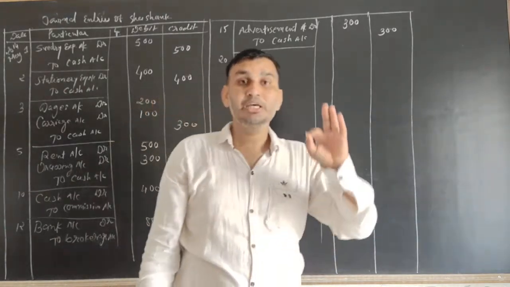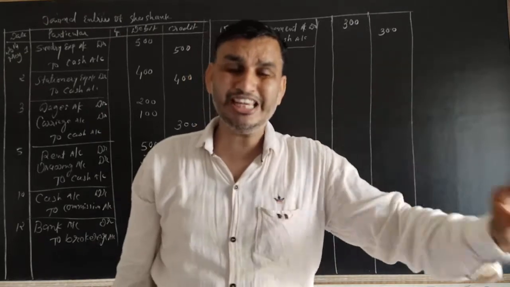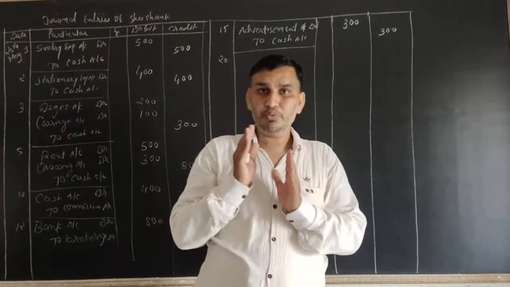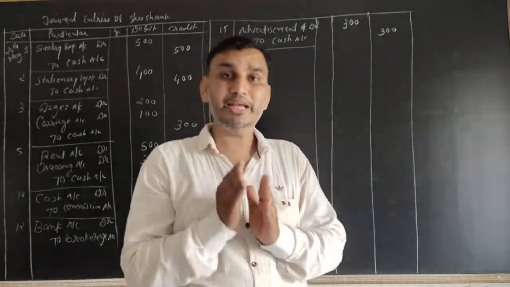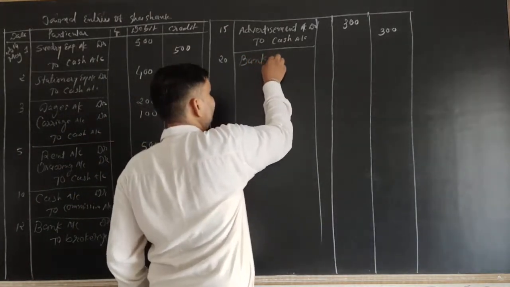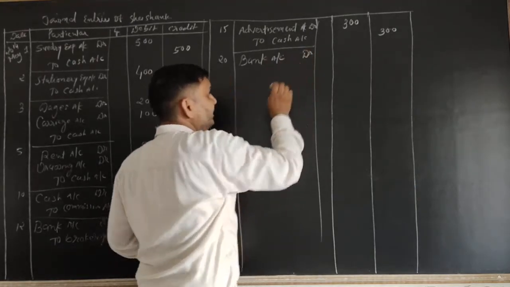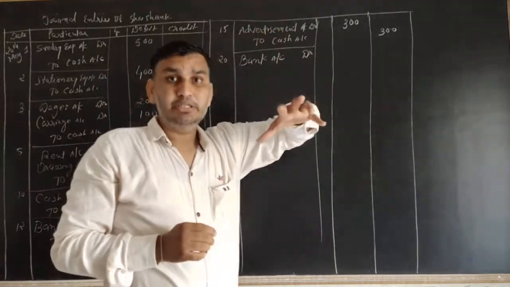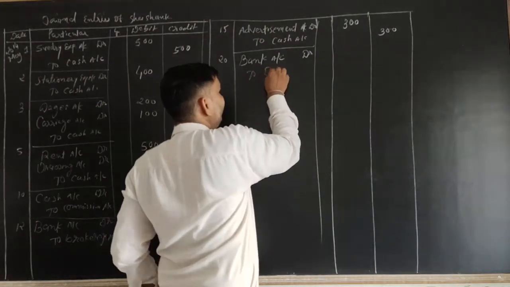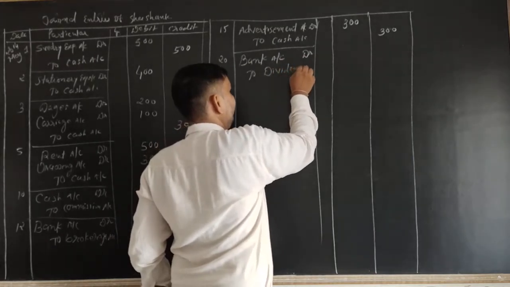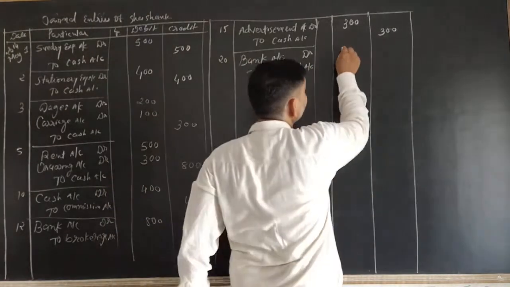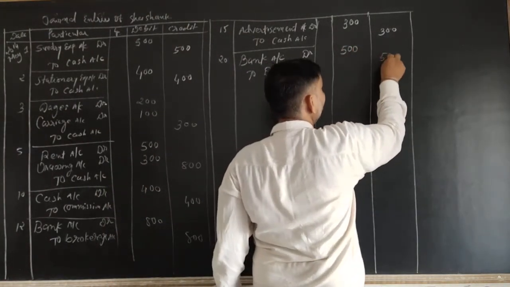or in the normal case the dividend is paid by check or directly deposited in your account. That's why, keep in mind, if you write cash account it is okay, but here you have to write the bank account, because the bank balance is increased, so bank account is debited. And what happened here, the dividend was received, and dividend is our income, so to dividend account. The amount of dividend is 500 rupees.